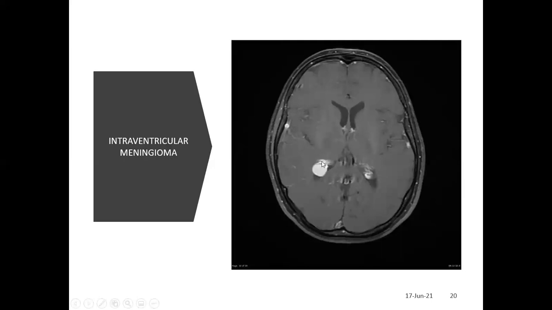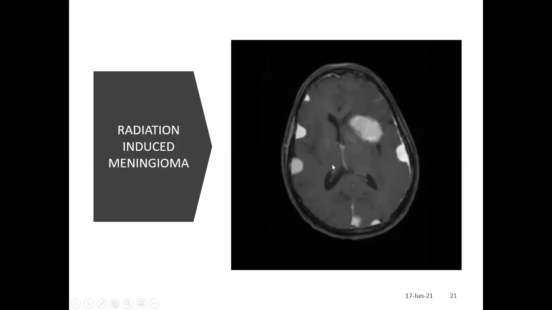Another is the intraventricular meningioma. Sometimes you will get confused between intraventricular meningioma versus choroid plexus papilloma. So how do you differentiate? You can go for the perfusion scan. You can see the high perfusion of meningioma and differentiate it from choroid plexus papilloma. Papilloma is not hyperperfused, so you can differentiate it from the intraventricular meningioma.